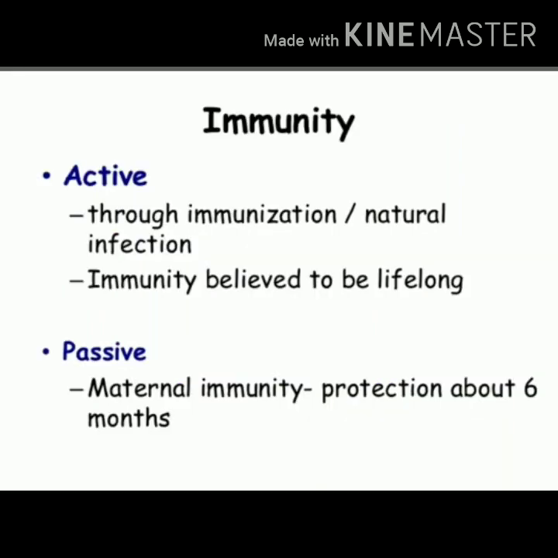Immunity. Risk of poliomyelitis begins after the age of 6 months. Why is this so? Because up to the age of 6 months, maternal antibodies provide protection to the babies. Immunity can be acquired after natural infection or after vaccination. In both cases, immunity is lifelong. It means those people who suffer from poliomyelitis or those people who take vaccine of poliomyelitis, they become immune to poliomyelitis for longer period.